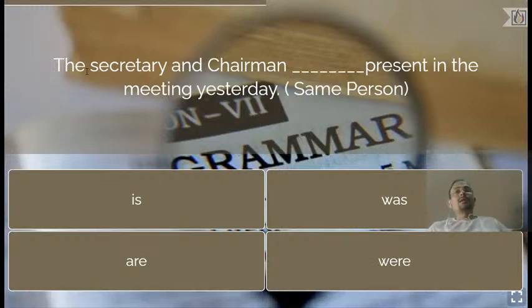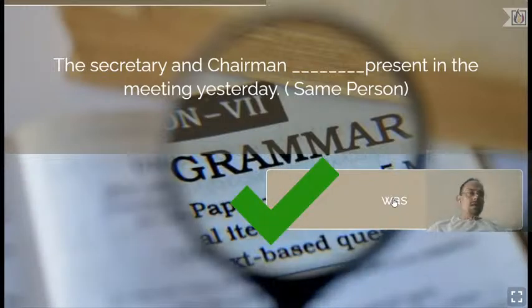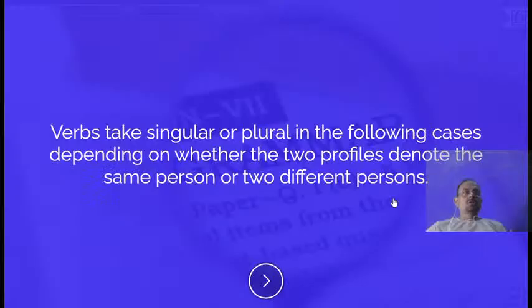So you've got another hint in the question. Which is the hint? Here the hint for you is yesterday. As yesterday is given, you have to rule out the option of is, because yesterday means was. So was is the correct answer. That's how we have decided was to be the correct answer. Understood? There is a logic behind selecting the answer. Hopefully you have understood the logic. Always remember this logic. Now let's move on to the next question.